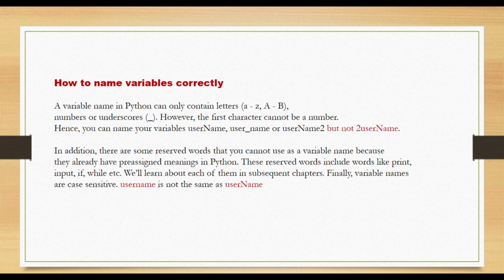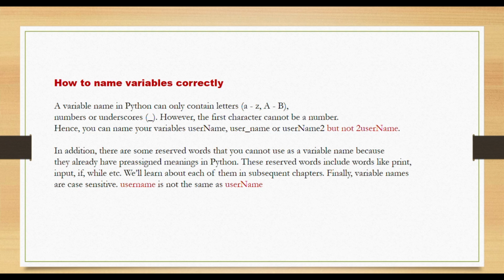When naming a variable in Python, the name can only contain letters A to Z, and it is not only in Python, but in all programming languages. The only special character that a name can contain is the underscore character. Meaning that you cannot use any other character when you're naming your variable. However, the first character cannot be a number. A number can be in your variable name, but it cannot start with a number.